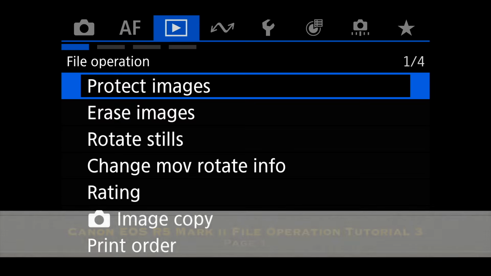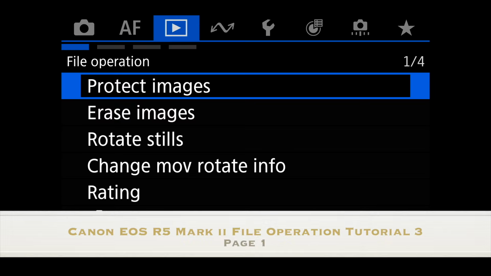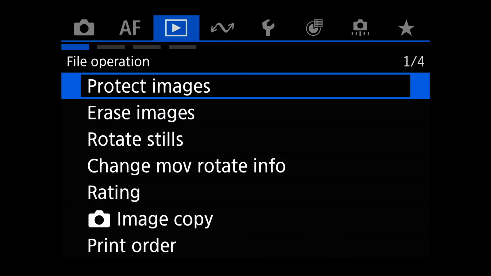We're going to go to page 1 right now and get into it without wasting too much time here. This one has the file operation, where we're talking about protect images, erase, rotate stills, and things like that. It's the third menu system after the AF system, which is the blue one. It looks like a little play button. That's where we want to go. And a lot of playback functions are also mentioned here. So pay attention, a lot of cool things here.